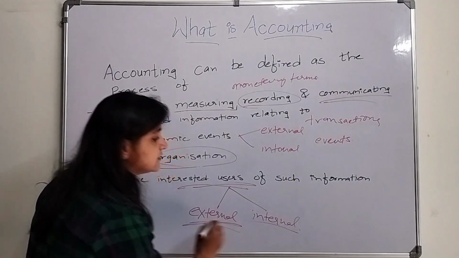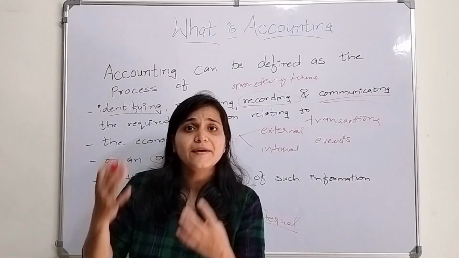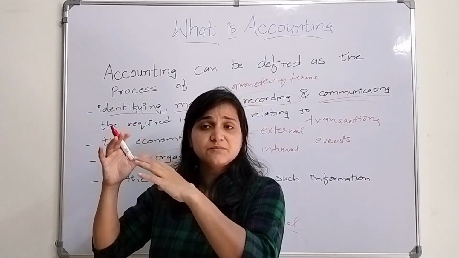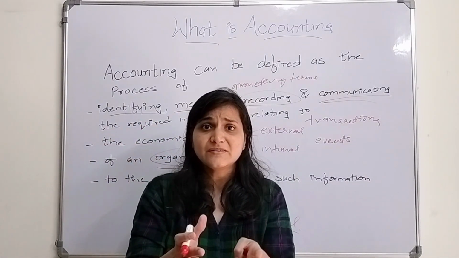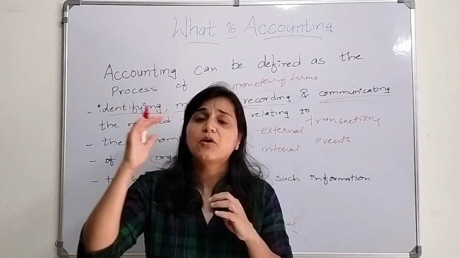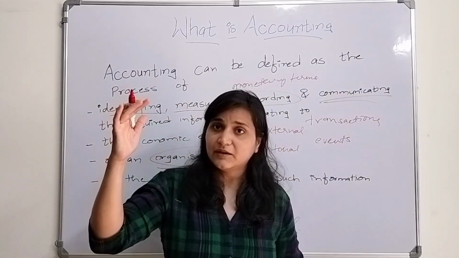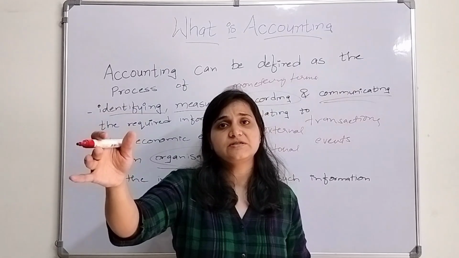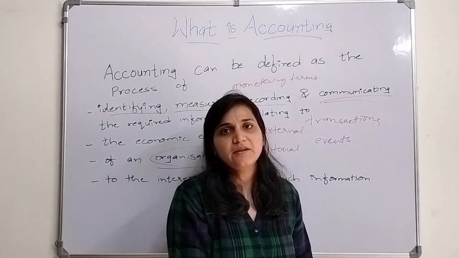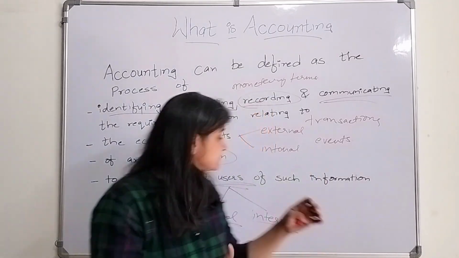Similarly, there are external users. Who are the external users? The customers, the investors, the creditors. There are shareholders, people who are investing in certain companies. They want to know whether this business is going to run at a profit or incur a loss. If it is going to book a profit, I am going to invest in this business. But if it is running into losses, who will put their hard-earned money in that business? So they need to look into the books of accounts.